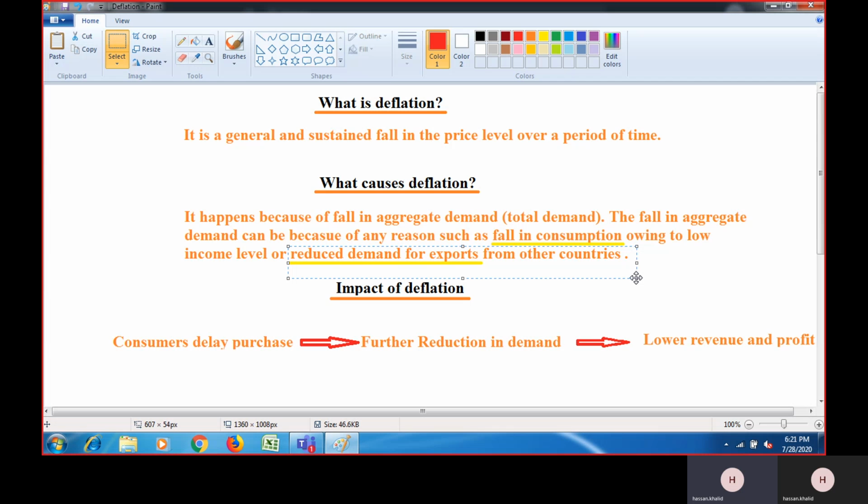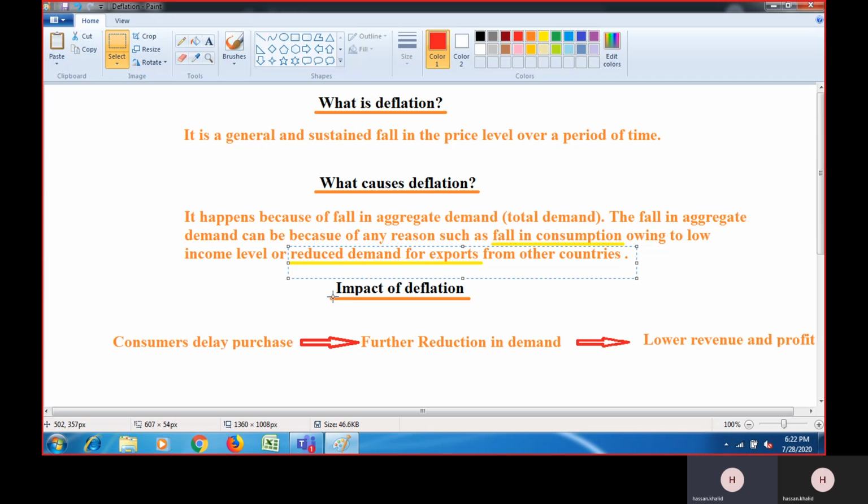So when they won't buy from you, or they reduce the demand for your items, obviously it will also cause a fall in aggregate demand, and again it will lead to deflation, as I told you, because a fall in demand guides the producers to reduce their price if they want to sell their excess stock of items. Because if there is excess stock, there is no way out other than reducing prices to get rid of that stock and to get a sufficient amount of revenue.